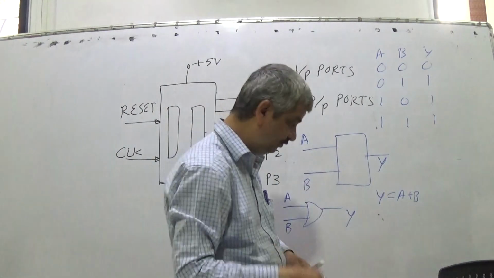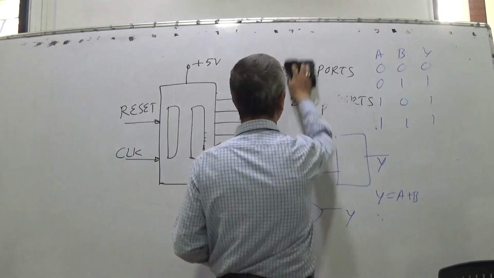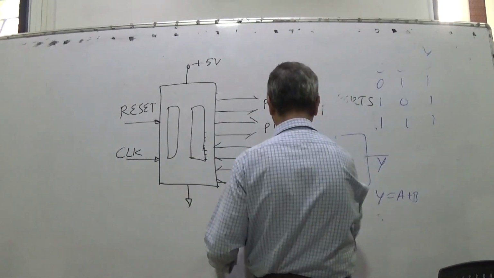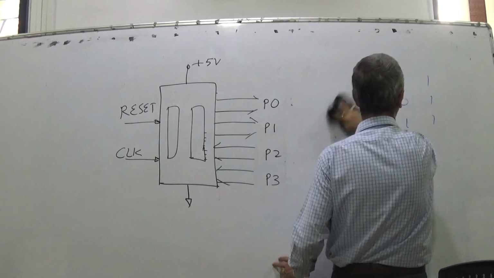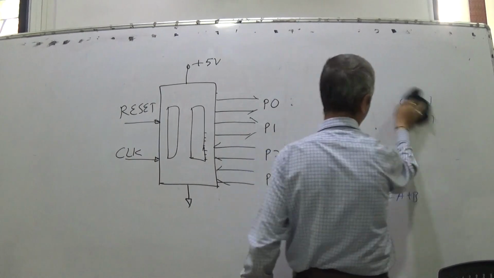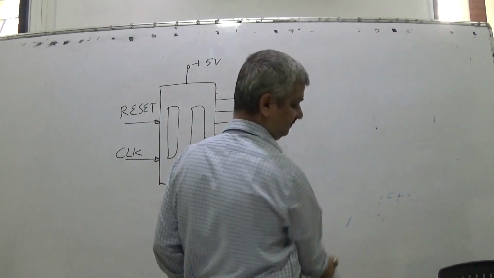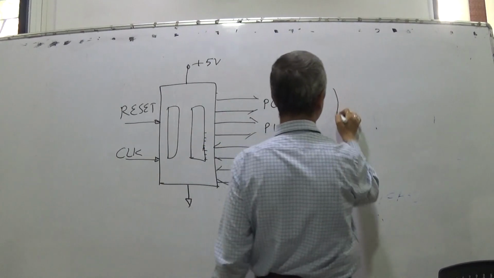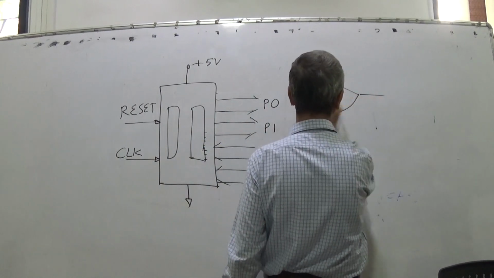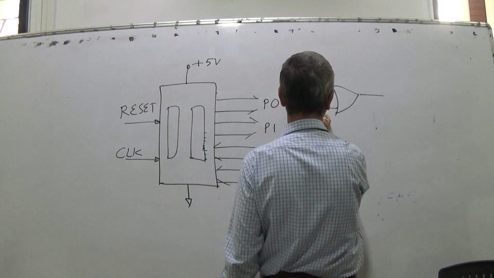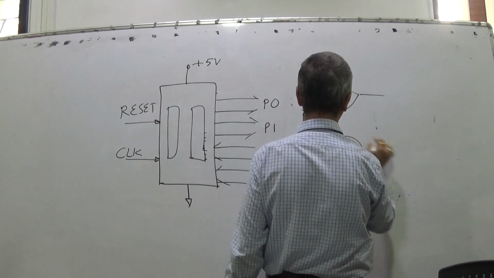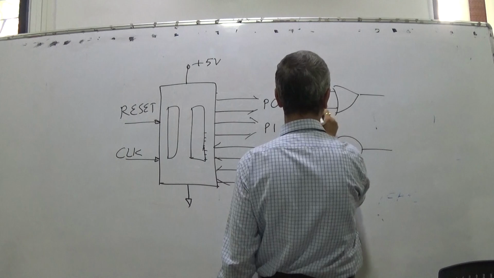Means what we simply can have is, just like the same inputs A and B, there can be another element, so the same inputs will be there.